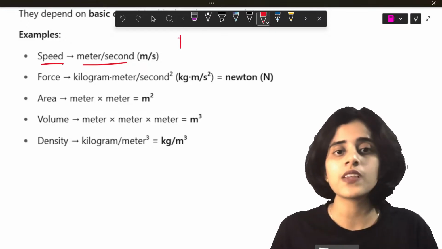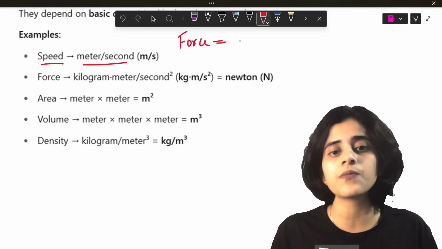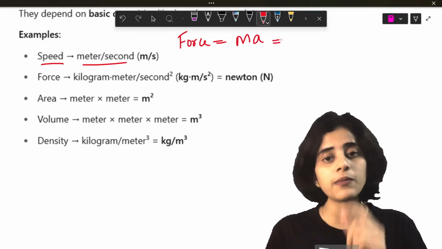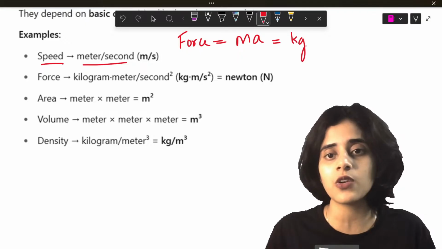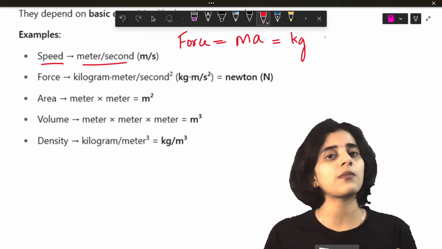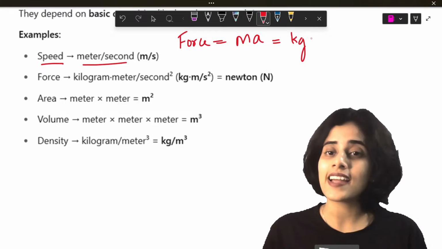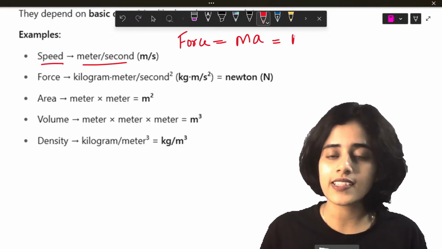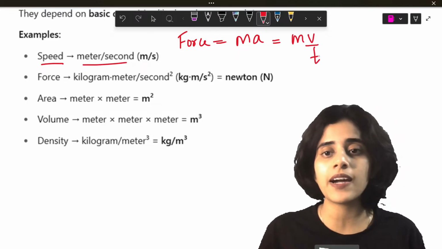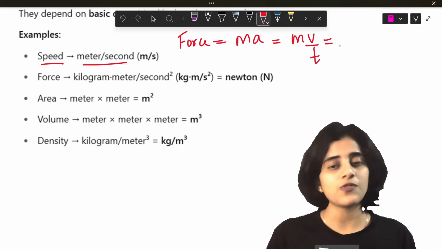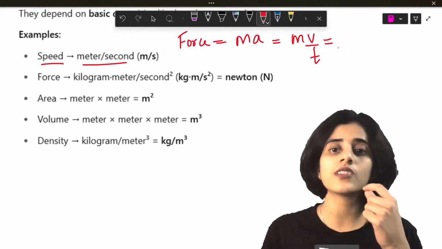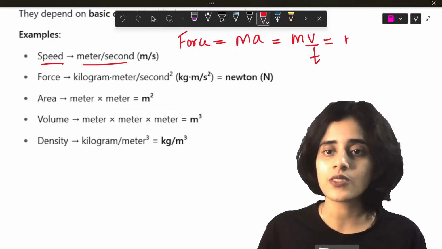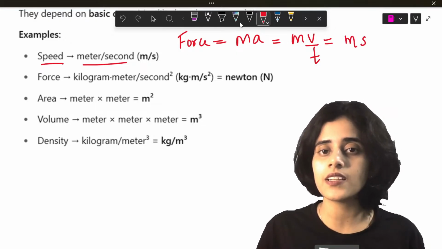Next is force. So the formula for force is mass into acceleration. Now, mass is a fundamental quantity. The unit of mass is kilogram. Acceleration is not a fundamental quantity. Acceleration is velocity by time. Now, what is velocity? Speed into time.